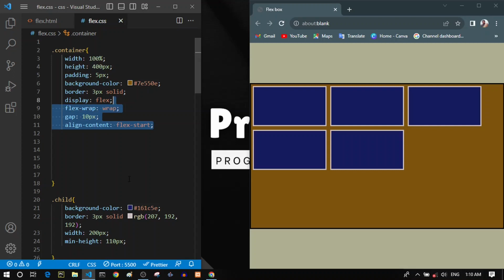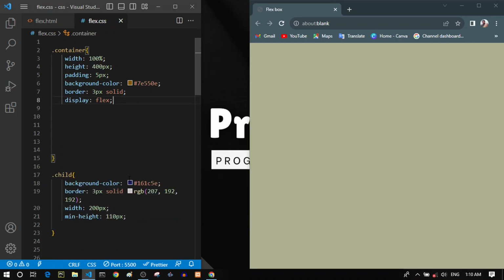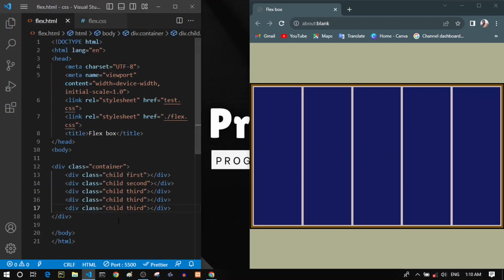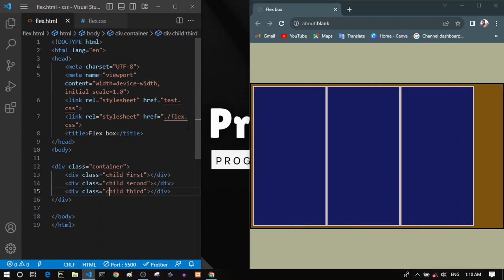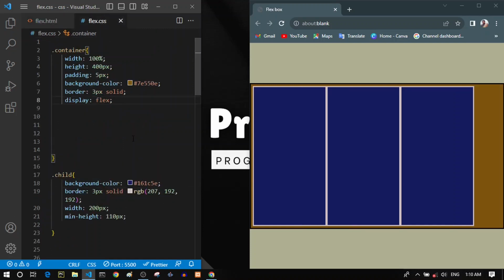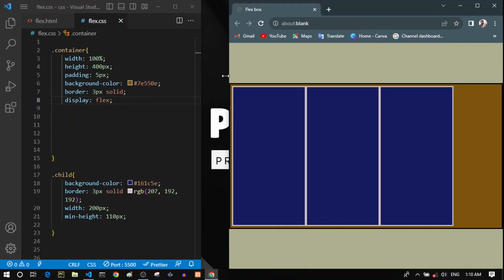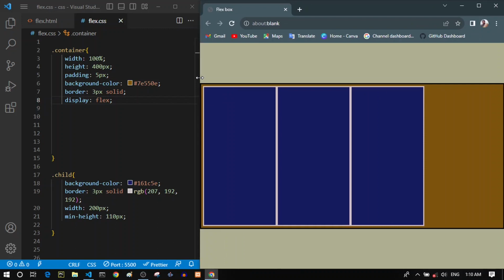Now let's remove all of these extra styles. Now we have our standard FlexBox. Actually, let's remove these two last children too. We don't need them anymore. So you can see that now we have our standard flex items. So let's expand our browser too.